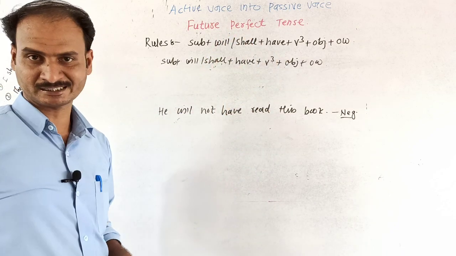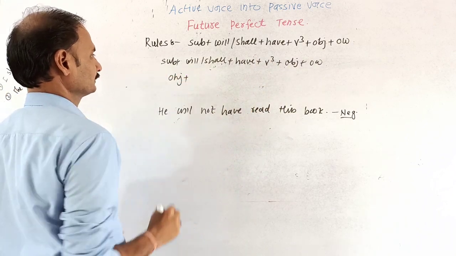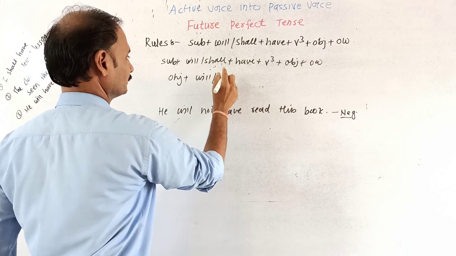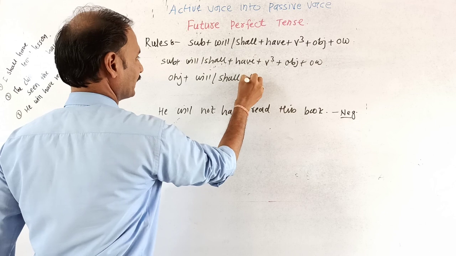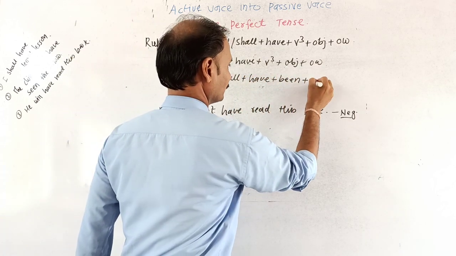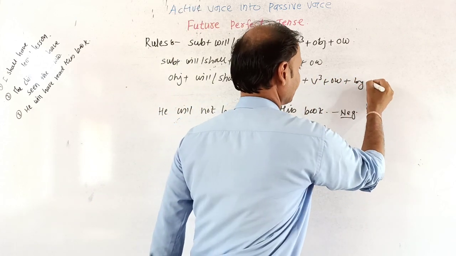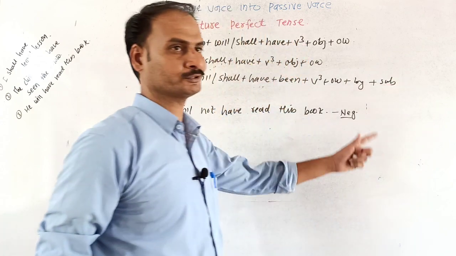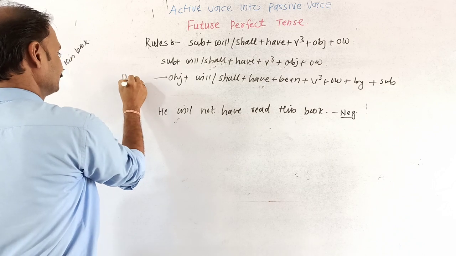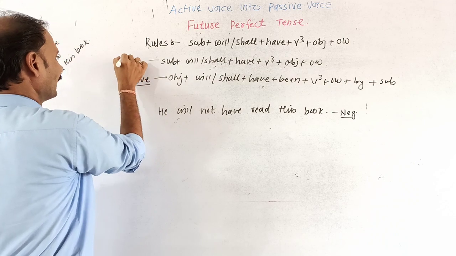While interchanging this structure into passive voice, we will take the object, then will or shall, then have plus been plus third form of verb plus other word plus preposition by, then the subject, so the subject will become the object and the object will become the subject. So this is the structure for the passive voice. This is the passive structure of the future perfect tense, and that is the active structure of the future perfect tense.